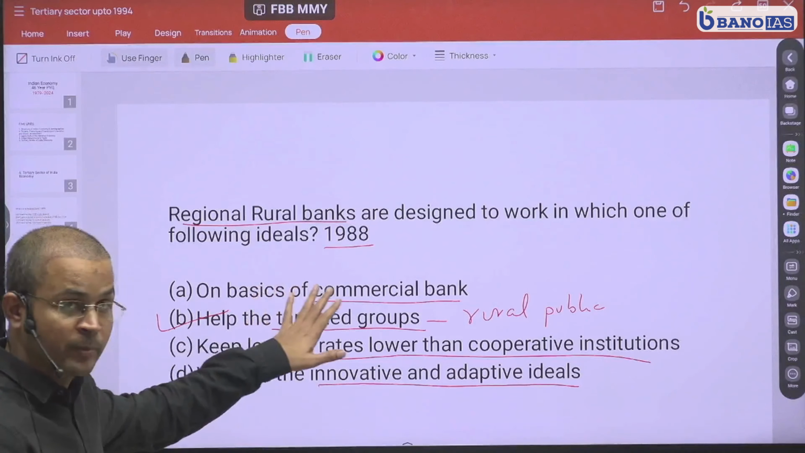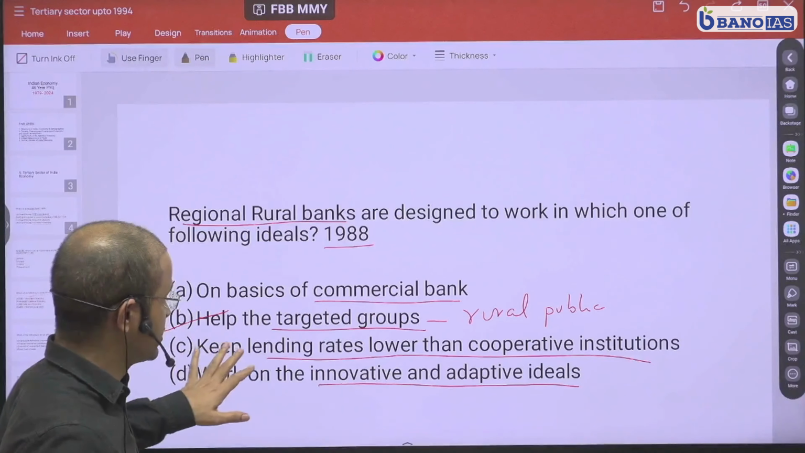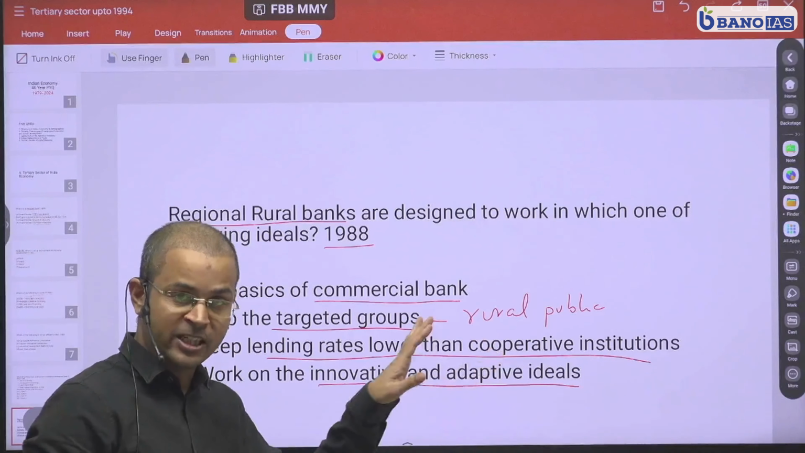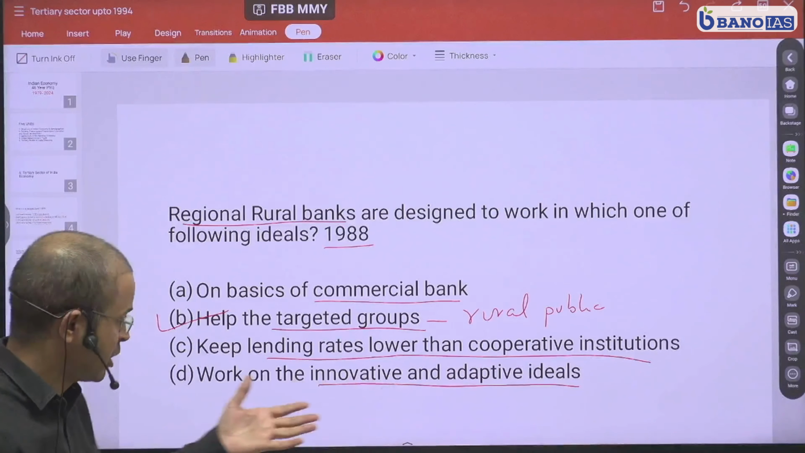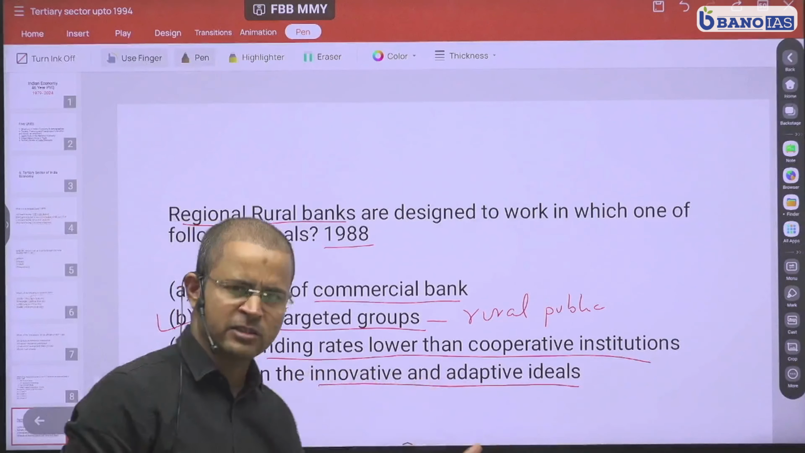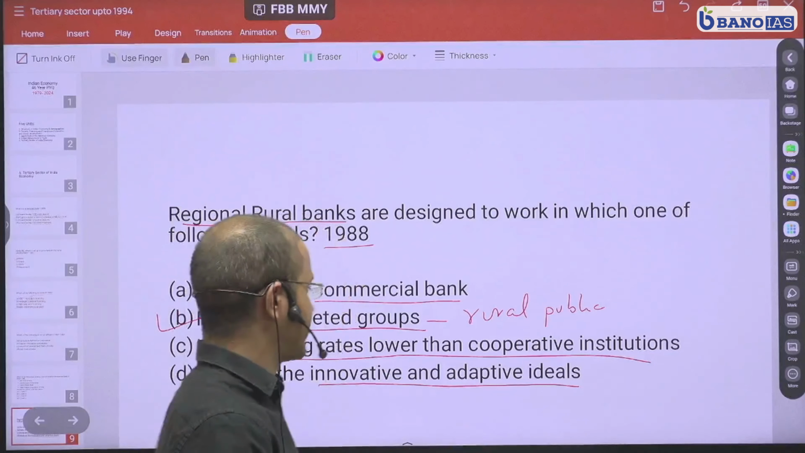Not A, on the basis of commercial bank. Not C, which is keep lending rate lower than cooperative bank. That cannot be an objective. That can happen or may not happen. Work on the innovative and adaptive ideas. It is a little vague option जिसको आप यहाँ पर रिजेक्ट कर सकते हैं.